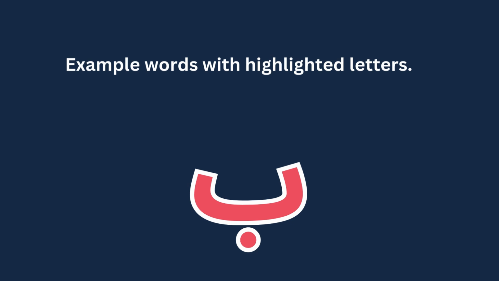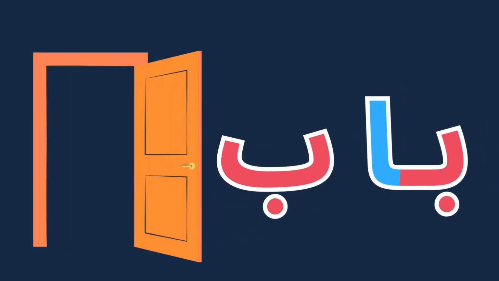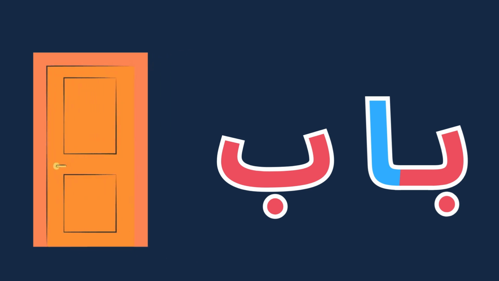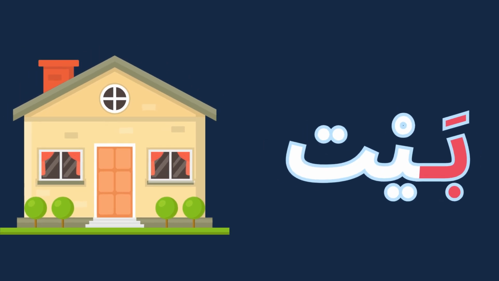Let's see some examples. The word bab means a door, has letter ba at the beginning and letter ba at the end. The word bayt means house. It begins with the letter ba.